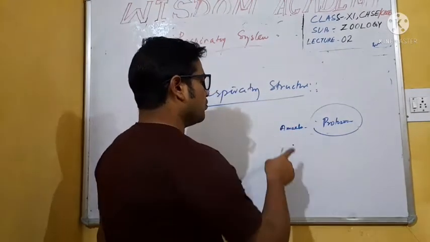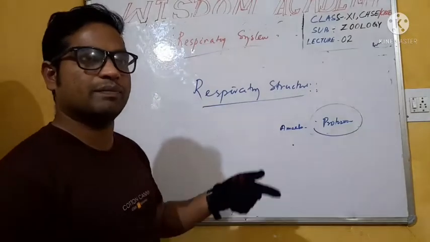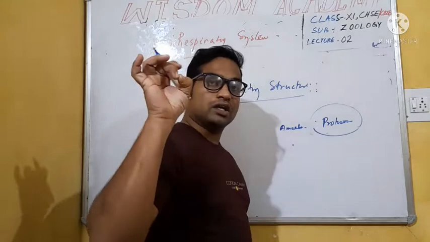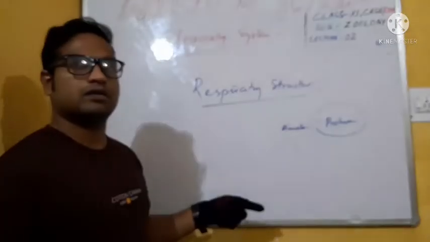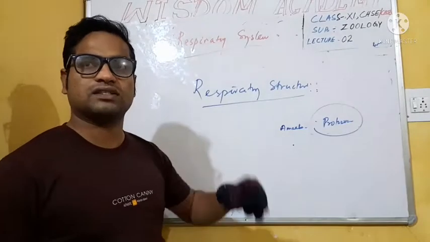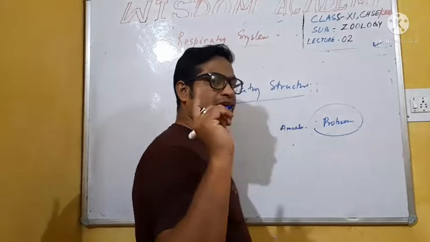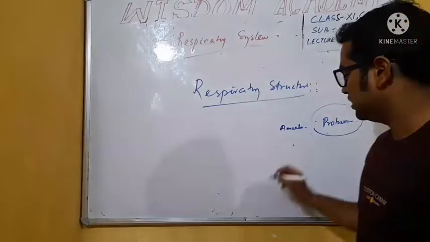Then where does amoeba respirate? Where do human beings respirate? Your answer will be lungs, gills. In the case of amoeba, there are no specific organs. Inside the cell, the plasma membrane is present.